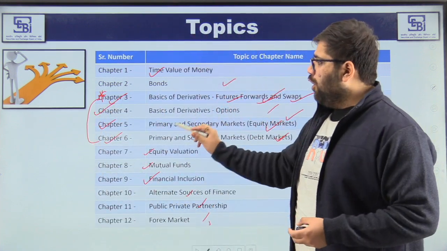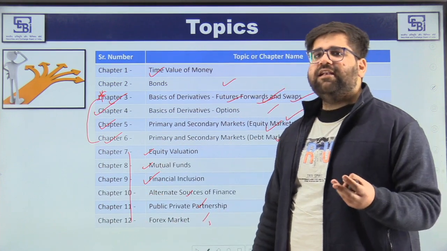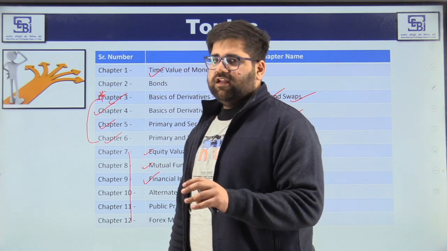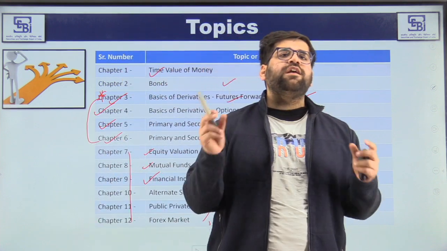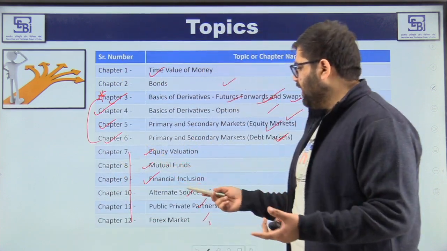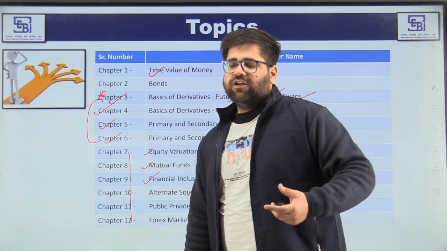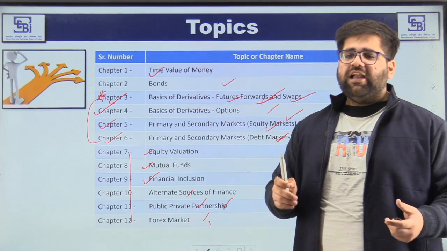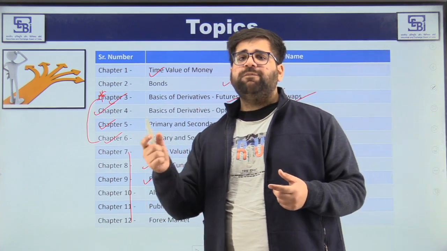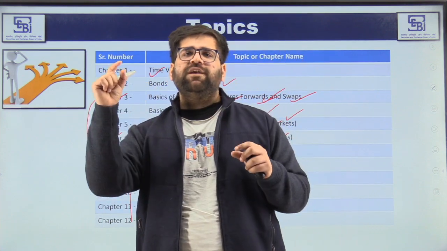So all in all, for chapters 7 to 12, a surface reading is what I recommend. But at the same time, if there is any unique concept, for example, let's pick chapter 11, public-private partnerships, herein you will understand different types of PPP modes. You just have to understand the basic meaning of that particular mode.